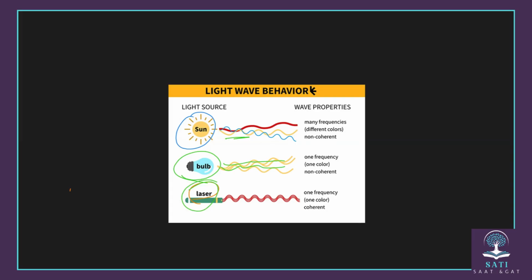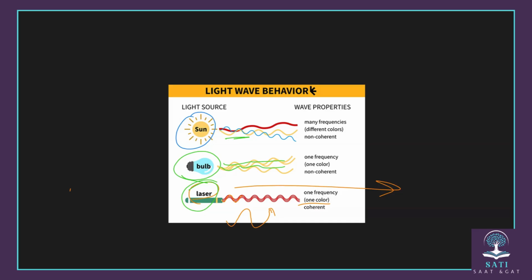The light that comes from a laser usually moves in the same phase, you see? So they have the same crest and the same top as well. That means they have the same phase and also the same frequency, which in general means the same speed. So they are also coherent. They usually have one color because they have the same frequency, and they are directed and usually have higher energy.